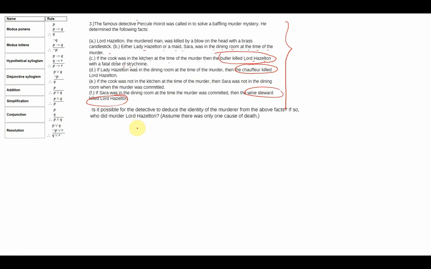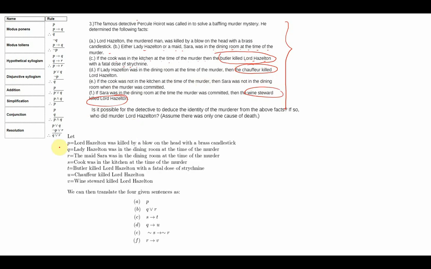We will identify propositions. P, Lord Hazelton was killed by a blow on the head. Q, Lady Hazelton was in the dining room. R, Sarah was in the dining room. S, cook was in the kitchen. T, butler killed. U, chauffeur killed. V, wine steward killed. So we have identified the propositions. Then we can rewrite the premises formally.